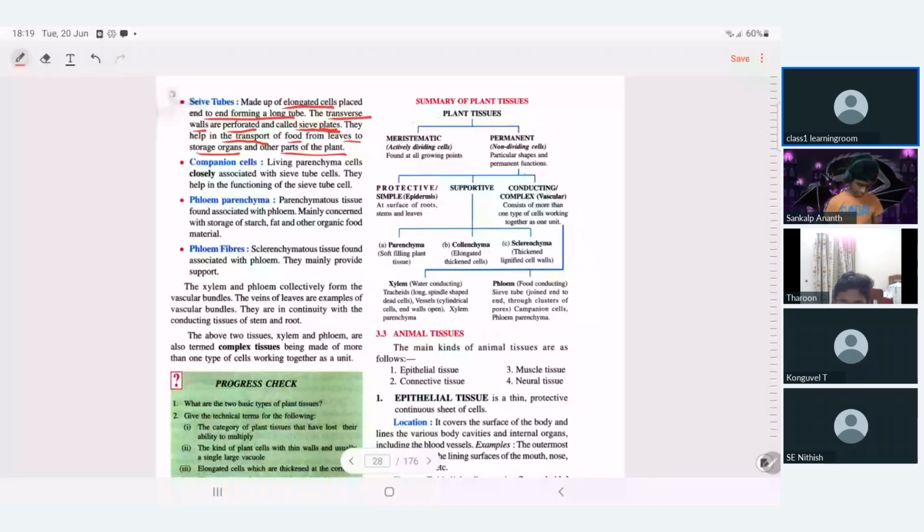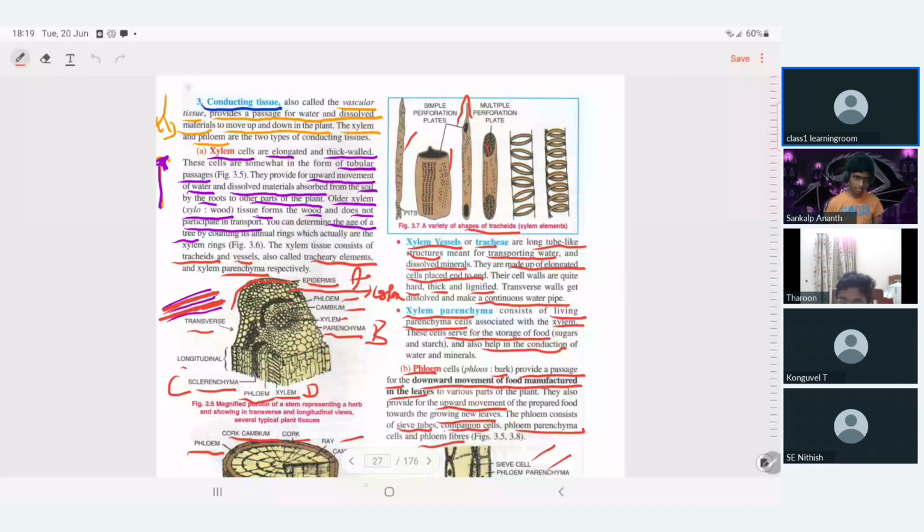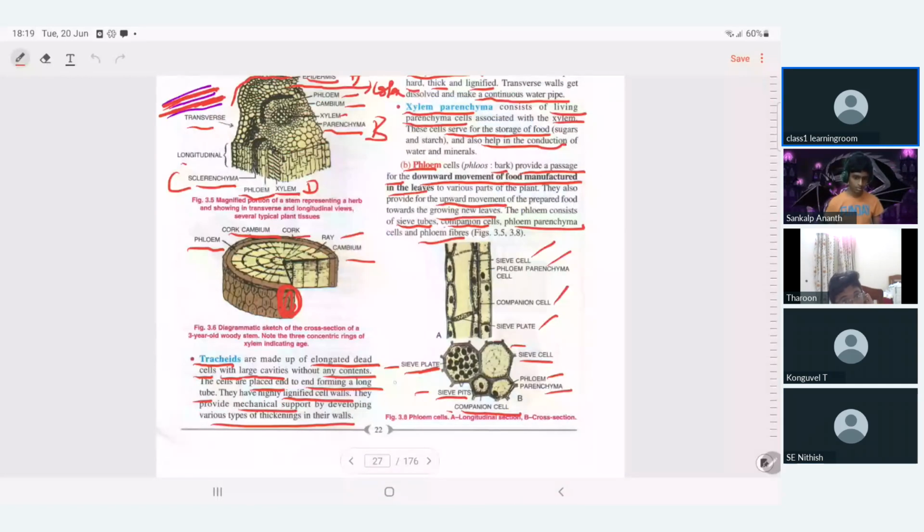Here you saw it. What are the components of sieve tubes? Sieve plate, sieve pits, sieve cells. All these three together collect the food from the leaf. And they collect and transfer the food to whom?